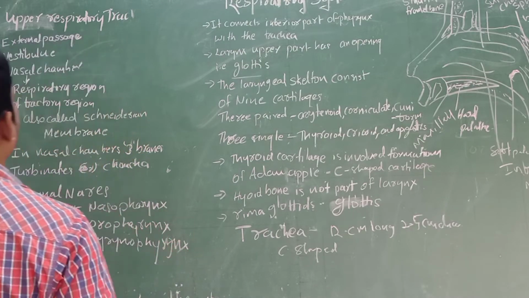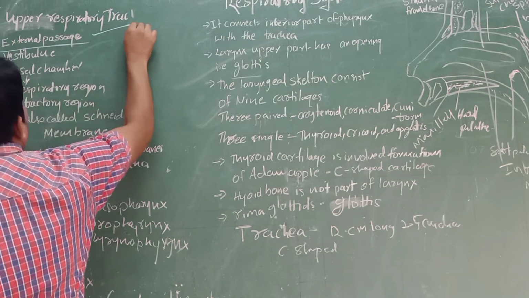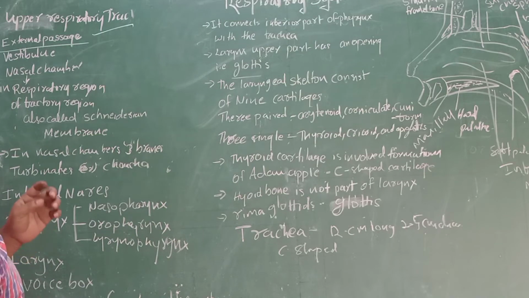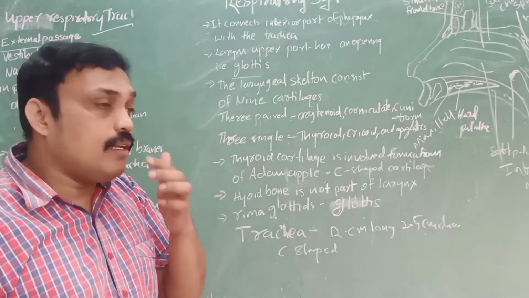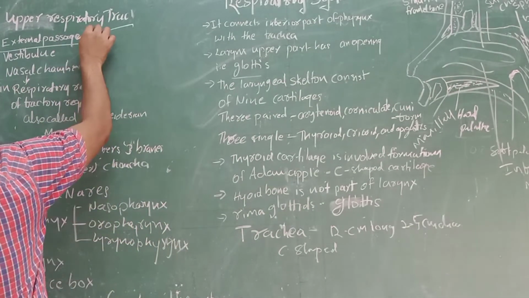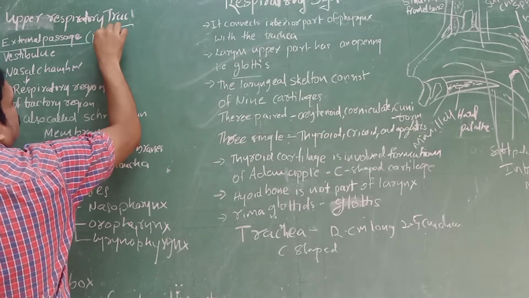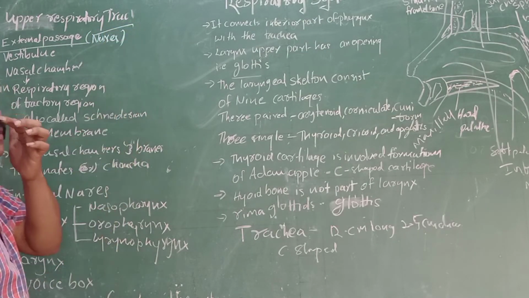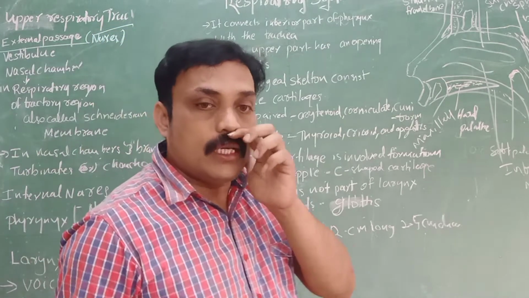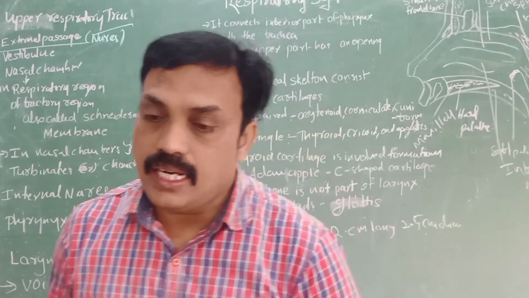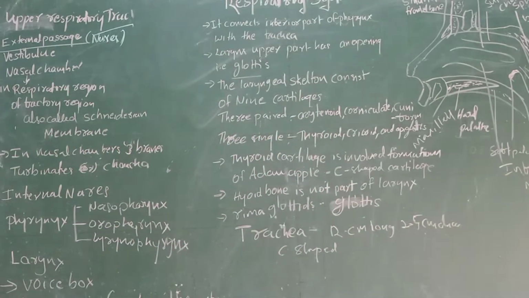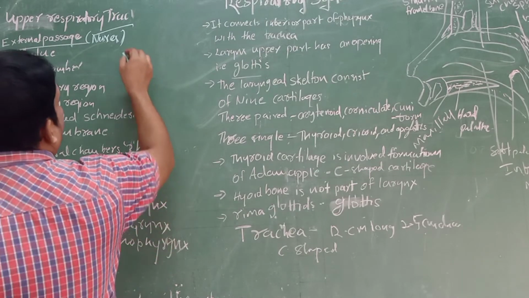Here I wrote external passage. What is the external passage? These are the parts on the outside, the external nares. These two openings to the outside we call external nares. The first one is the external nares, or external nostrils.